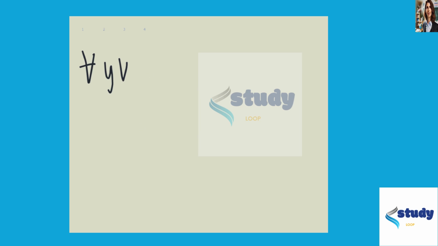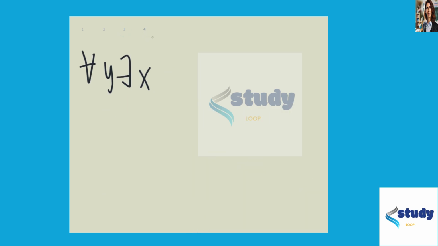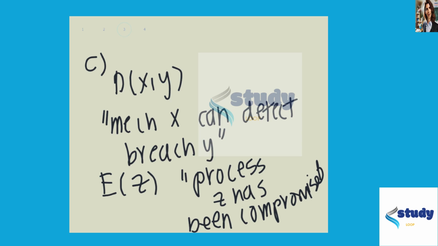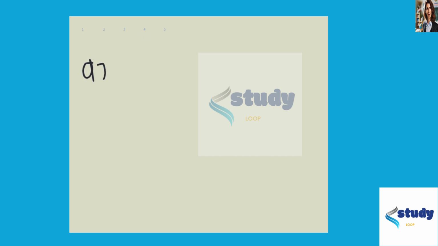So for all x, or for all y, there exists some x such that mechanism x can detect breach y, so that's d of x comma y. If this is true, if and only if there exists a z such that process z has been compromised, so d of z.